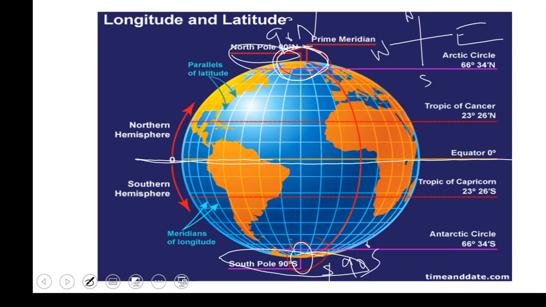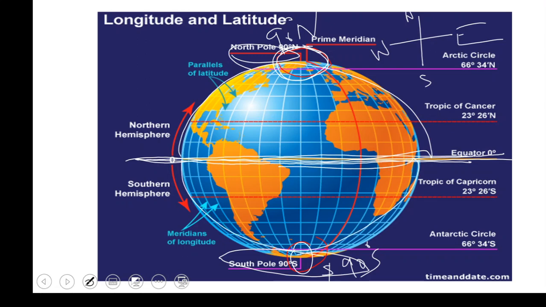If you see, there is a line which is passing through the center. Basically, it's a horizontal line which is dividing the earth into two equal parts, or two equal hemispheres. Everything above the equator comes into the northern hemisphere, and everything below the equator is our southern hemisphere. So: equator, northern hemisphere, and southern hemisphere.